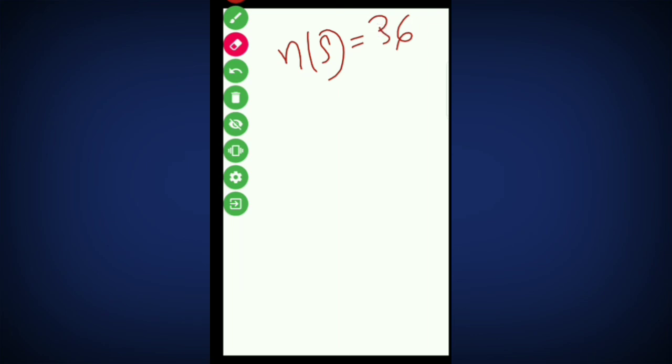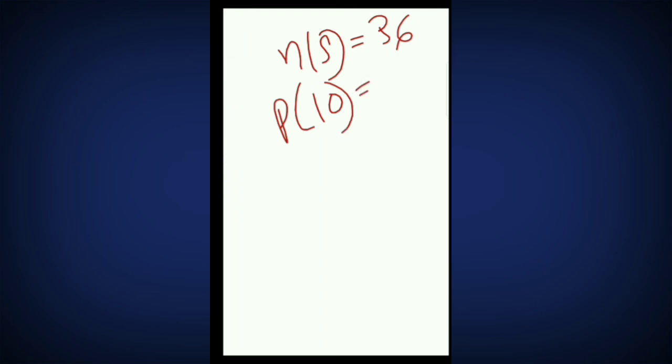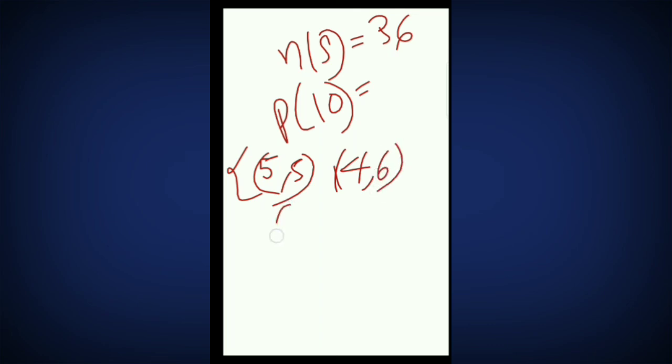If I ask what is the probability of getting 10 as the sum of digits, tell me when you will get the sum 10. You will get 5 5, in the first die also 5 and the second die also 5, or in the first die 4 and the second die 6, or in the first die 6 and the second die 4.